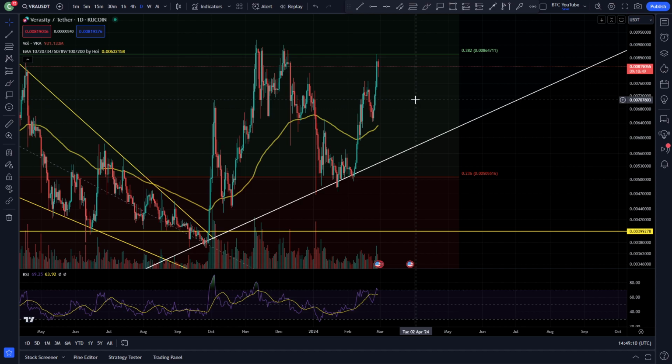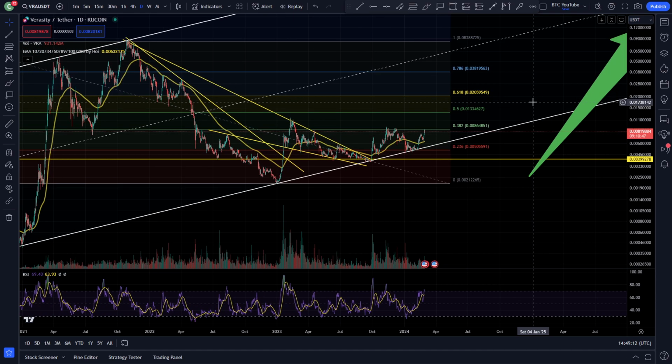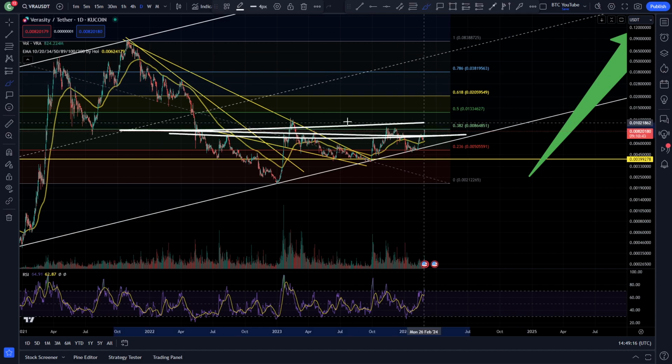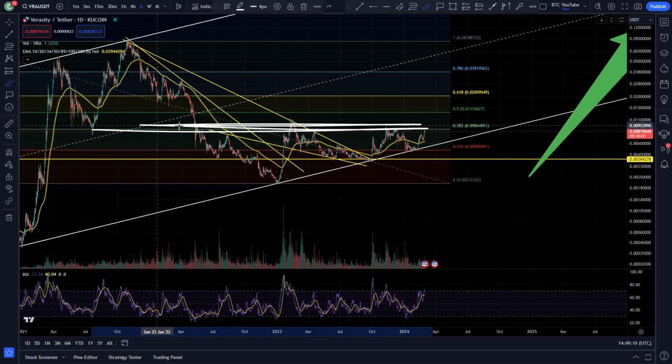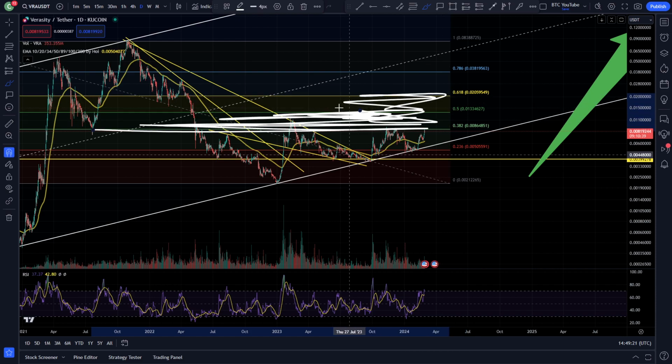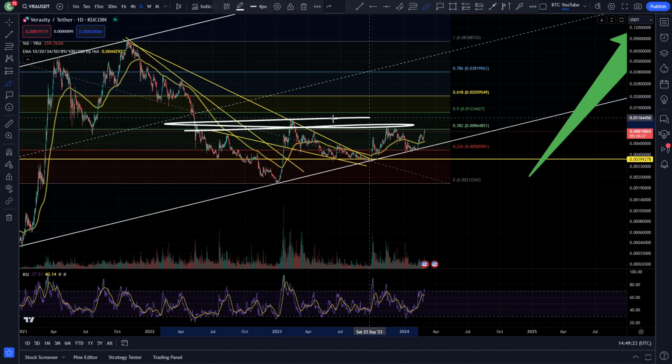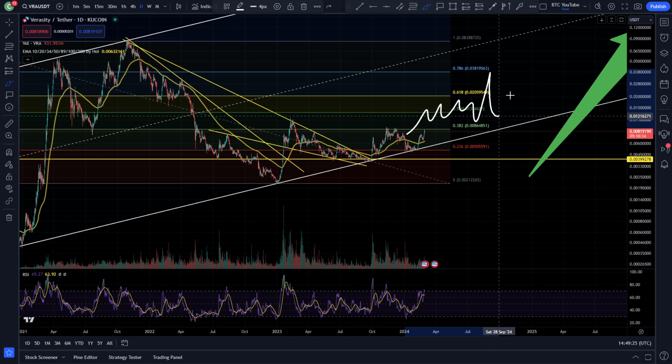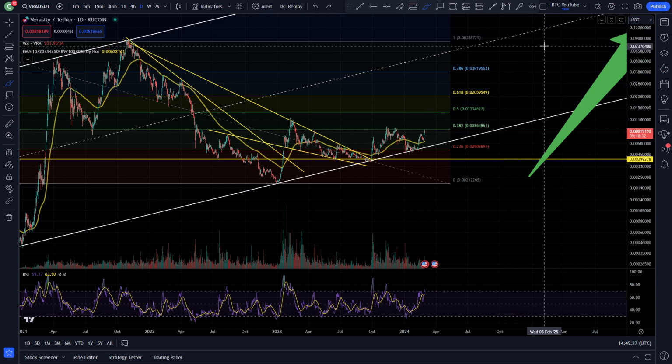Things right now in the local area just heating up, still consolidating, and we are basically just waiting for that next move to the upside. You can see once we break through anywhere from this 1 to 2 cent level here, there's a lot of resistance that has been formed here. I think once we start to get above this, head up through our Fibonacci levels, we will be looking good.